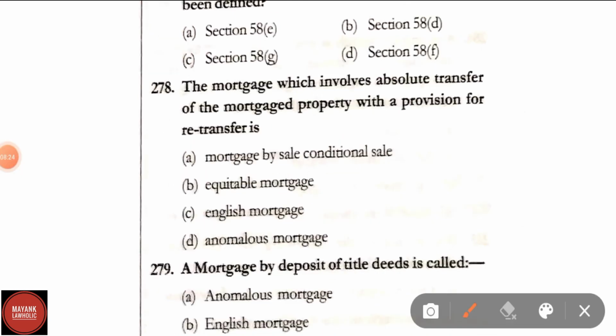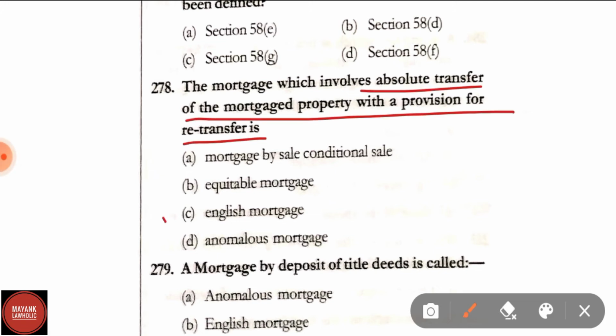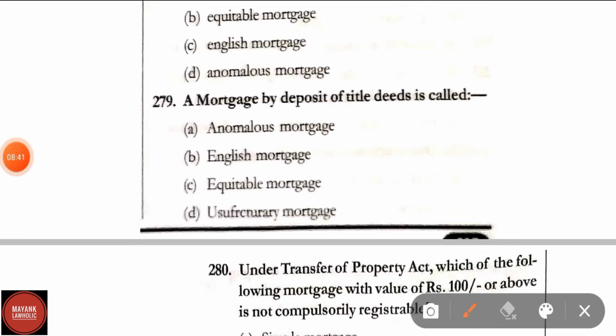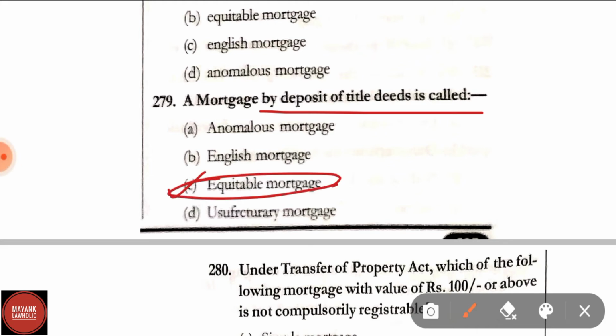Question number 278. The mortgage which involves absolute transfer of the mortgage property with the provision of free transfer is: mortgage by conditional sales, equitable mortgage, English mortgage, anomalous mortgage. Here correct answer is option C, that is English mortgage. Question number 279. A mortgage by deposit of title deeds is called anomalous mortgage, English mortgage, equitable mortgage, usufructuary mortgage. Correct answer is option C, that is equitable mortgage.